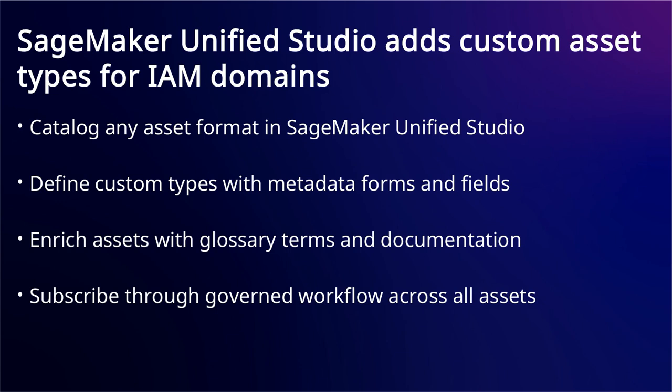You can define custom types with metadata forms and fields that specify what information each asset carries. You can enrich assets with glossary terms and documentation to provide context for users and AI agents. Finally, you can subscribe through governed workflow across all assets, using the same request process for custom types as for native catalog assets. This eliminates the need for separate discovery tools and enables unified access control across your organization's data resources.